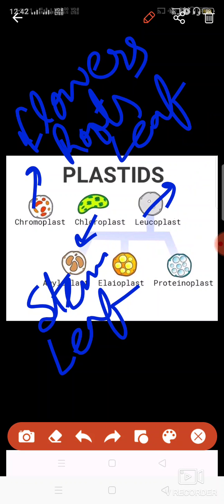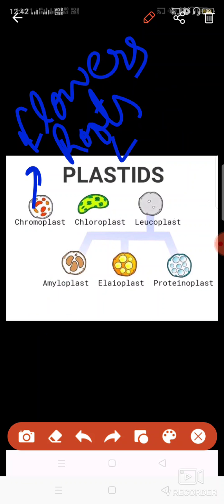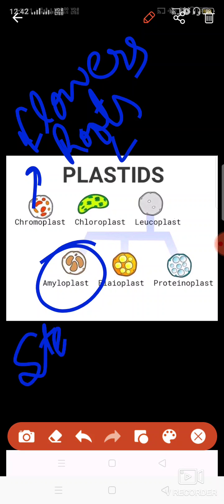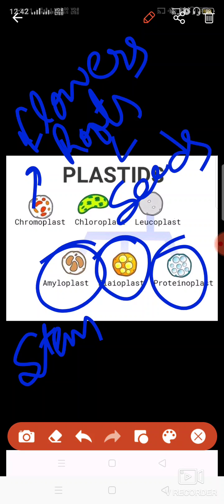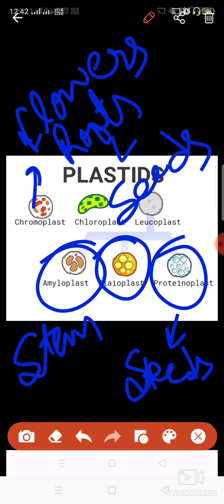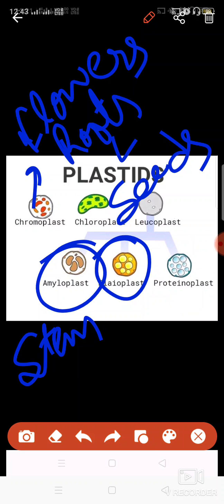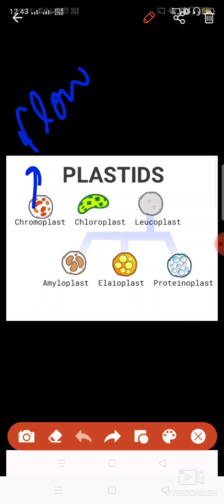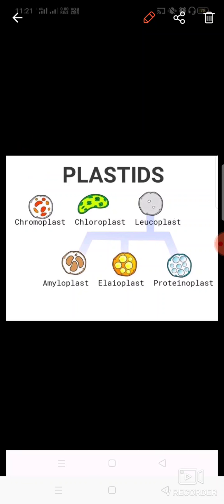Some stems also. Other than that, amyloplast, which is storing sugars and carbohydrates, is basically present in the stem. Elioplast, which is storing the oil, is present in the seeds. Proteoplast is also present in the seeds, like pulses and these things. Pulses, gram, kidney beans and all. So these are different types of plastids and where these are present.